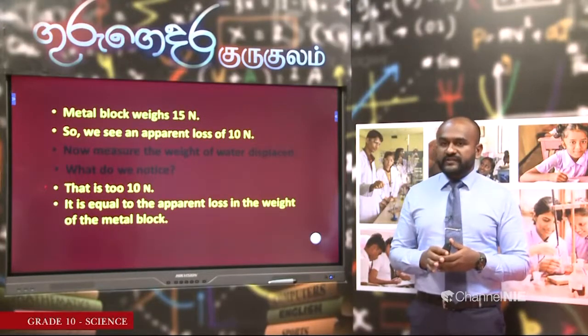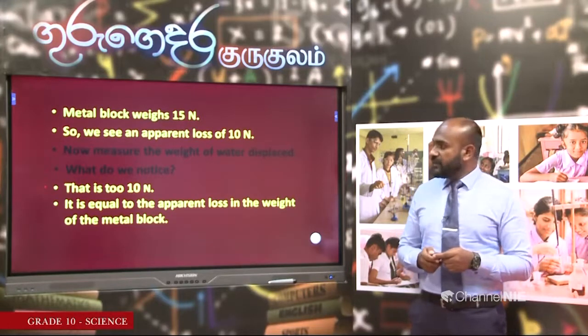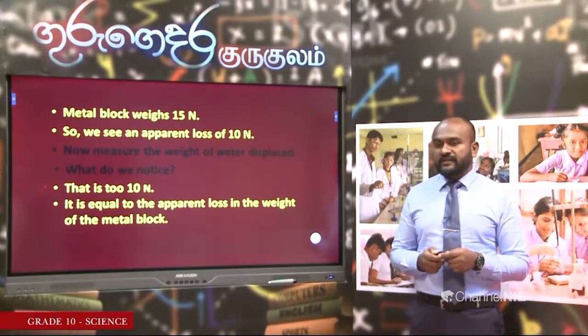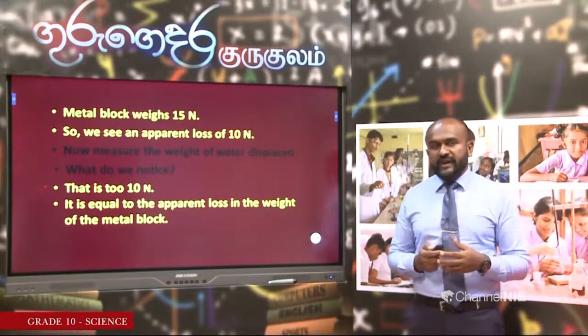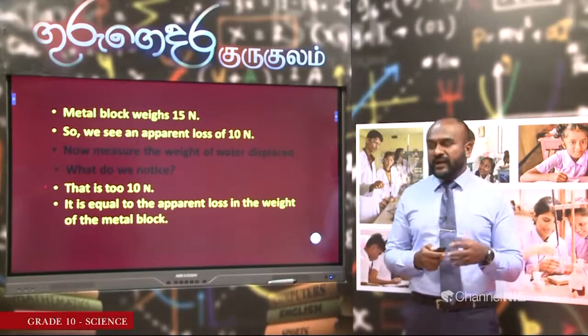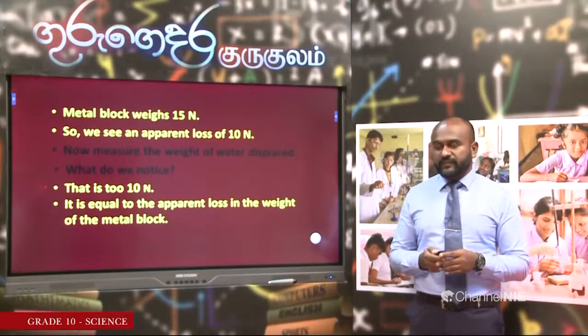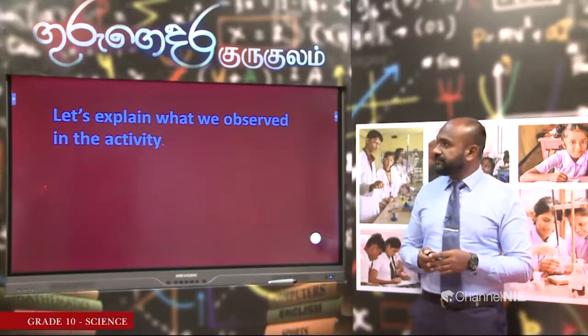And also we noticed that the weight of water displaced is also 10 Newton. So, what can we say now? We notice that the apparent loss in weight is equal to the weight of water displaced. Then why do we observe an apparent loss in weight here? Why does the object show a decrease in weight once immersed in water? This is the question that we have now. Let us see what it is.